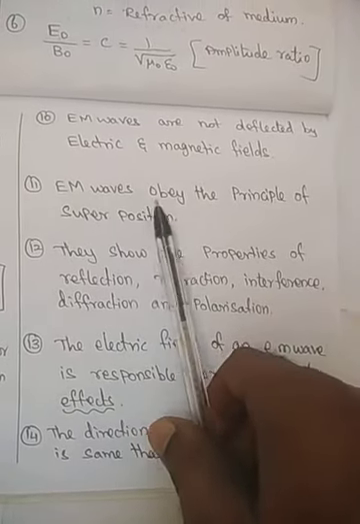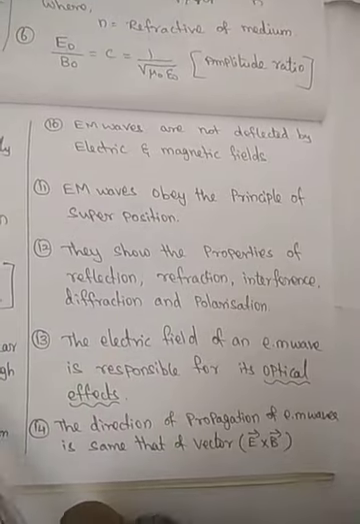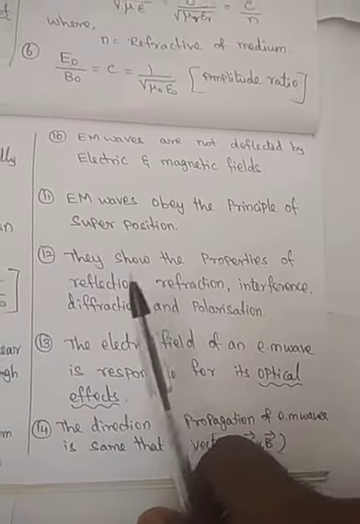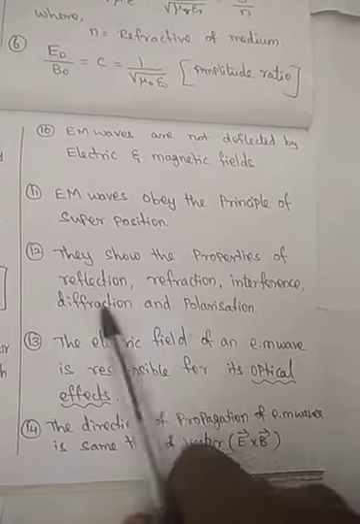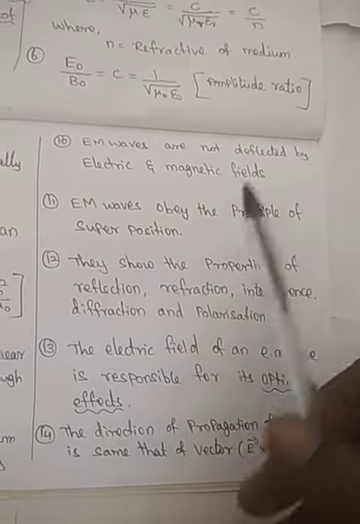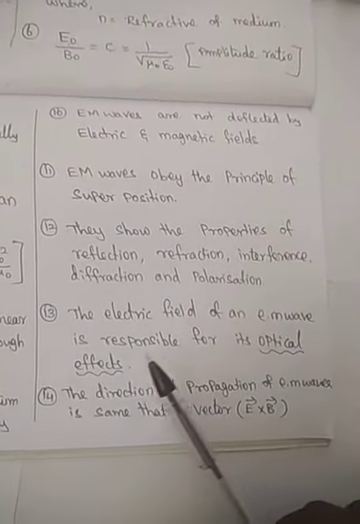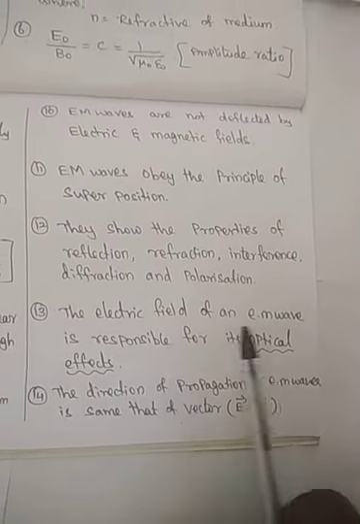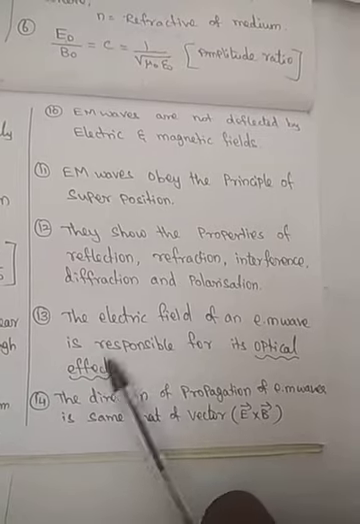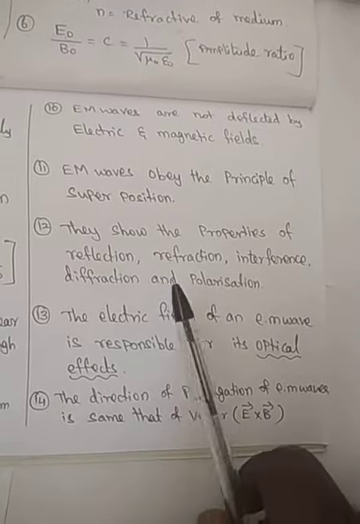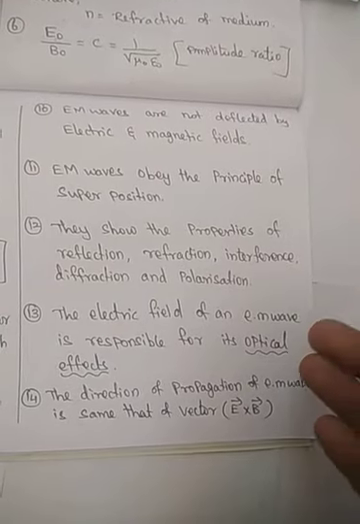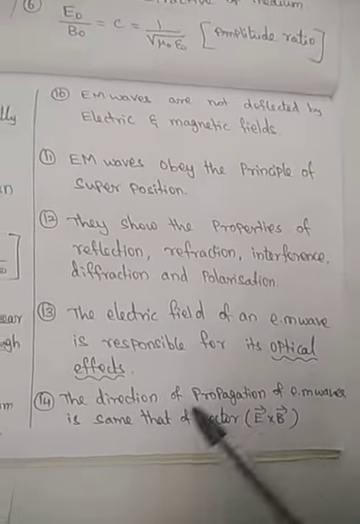Then electromagnetic waves obey the principle of superposition. They show the properties of reflection, refraction, interference, diffraction and polarization. Hence we say that light is also an electromagnetic wave. The electric field of an electromagnetic wave is responsible for optical effects. Dear students, so light is an electromagnetic wave, and the optical property arises because of the electrical property of the electromagnetic wave.